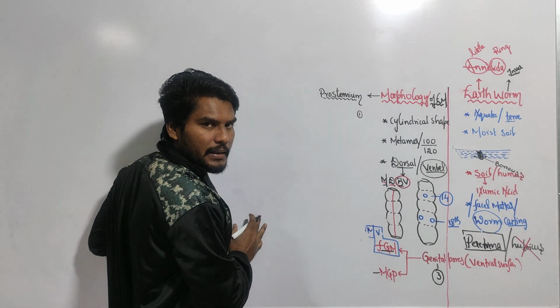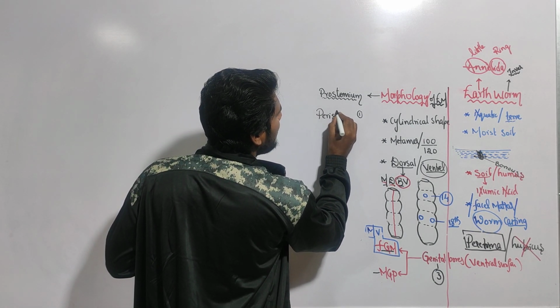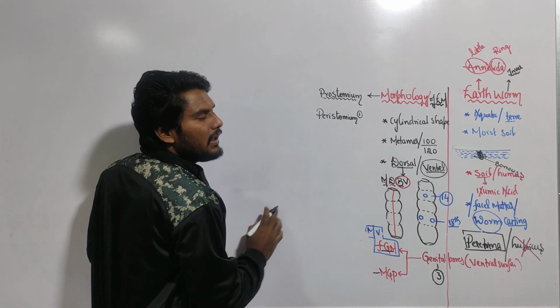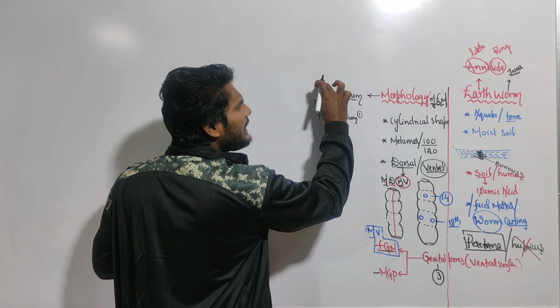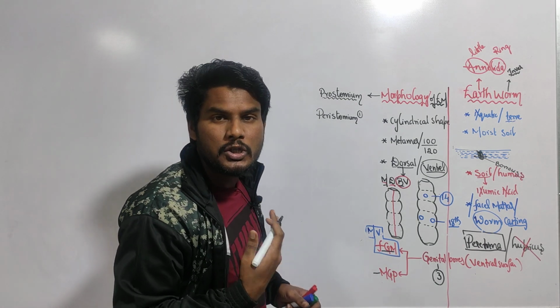Then what is the first segment? The first segment is called peristomium. You should know the difference between these two. The first segment of the earthworm is called peristomium, and the structure that appears like a segment but is not a segment is called prostomium.